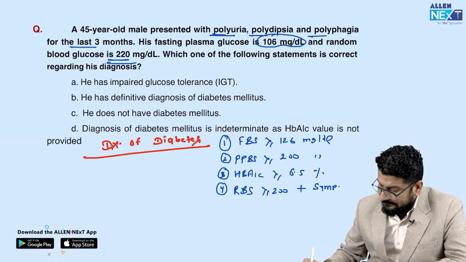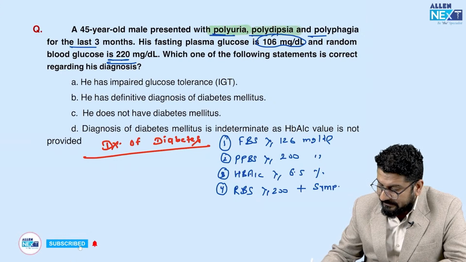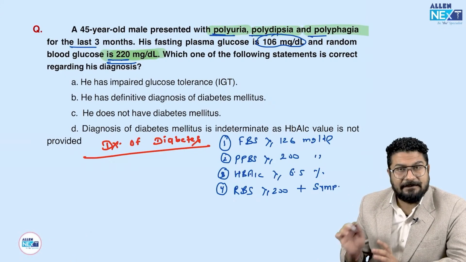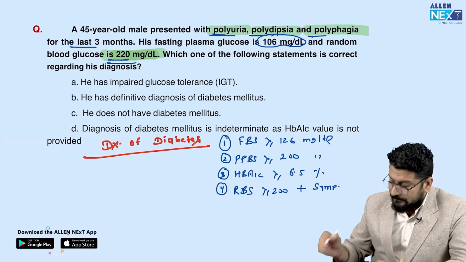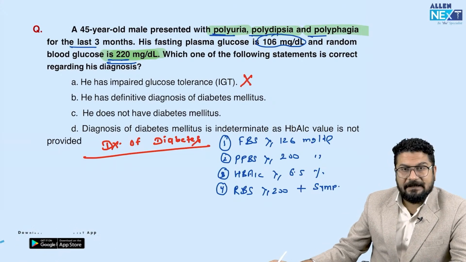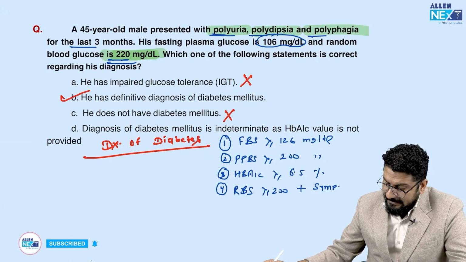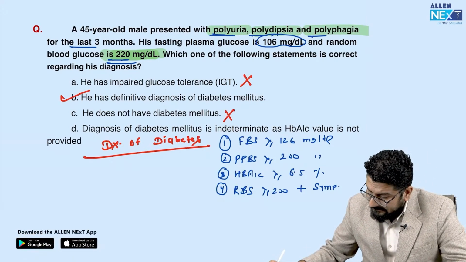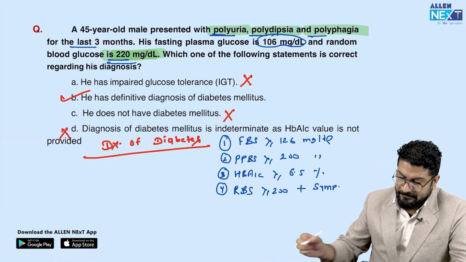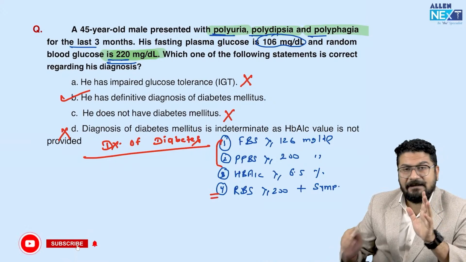So here you can clearly see, in this question, polyuria, polydipsia, polyphagia, random plus symptoms, so it's a definite diagnosis of diabetes. It is not impaired glucose tolerance, right? So it's a definite diagnosis of diabetes. He does not have diabetes, wrong statement. Diagnosis of diabetes is indeterminate as HbA1c value is not provided, no, it's a wrong statement. So remember how we make a diagnosis: either these three values or random plus symptoms.